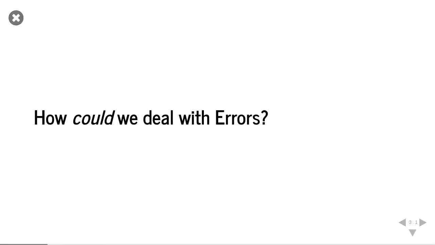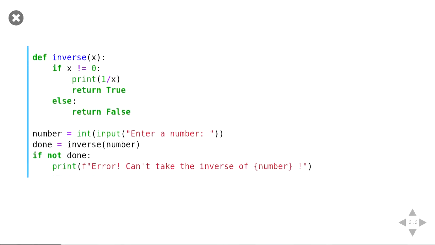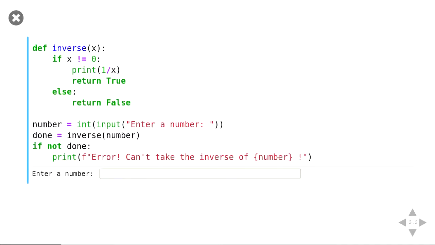So what's one way of dealing with errors? Well, we could use if statements. We could, for example, check to see if our function takes in a 0, and if it does, we can return false. Otherwise, we can return true and print out what the reciprocal is. And so in this case, we can put in 1, and we get 1.